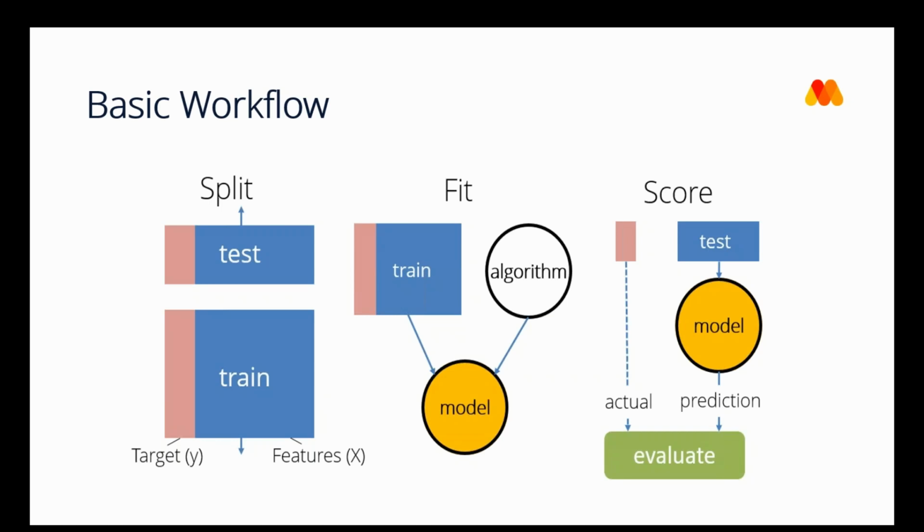The core workflow is made of three parts. Firstly, splitting the data into a training and test set. Secondly, fitting a model. We're going to choose an algorithm, e.g. a logistic regression or a decision tree, and fit this onto our training data. And then finally, we score the model, using the fitted model to make predictions on the test set, which we can then compare to the actual values, or the ground truth values.